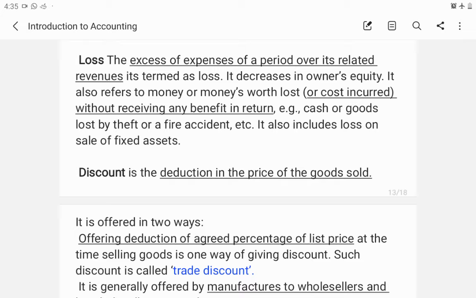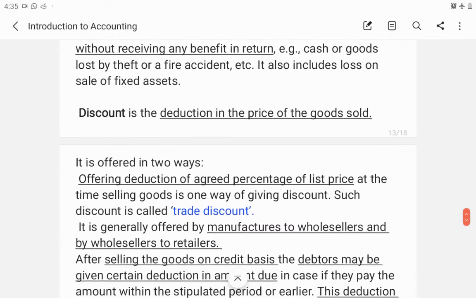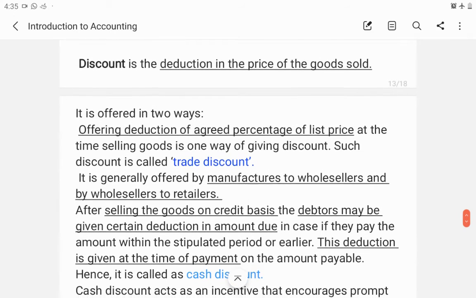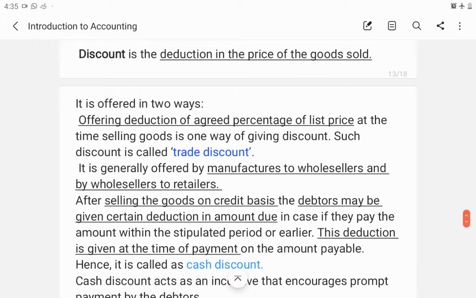Next is discount. Discount is the deduction in the price of goods sold. We will give some discount for the goods we sold. This discount can be of two types, trade discount and cash discount. For trade discount, we offer a deduction of an agreed percentage of the list price. So this is one way of giving discount, that is trade discount.